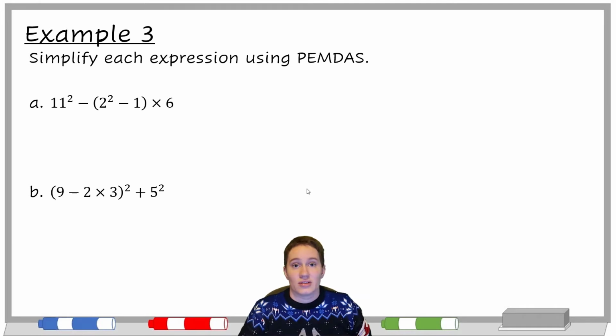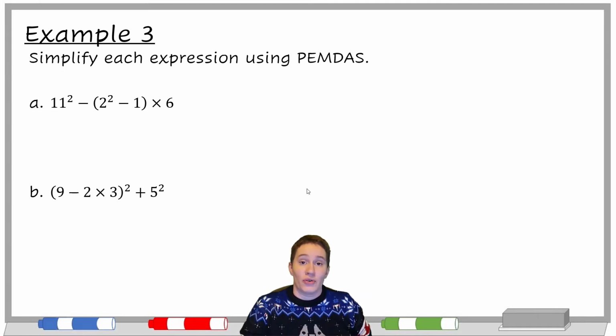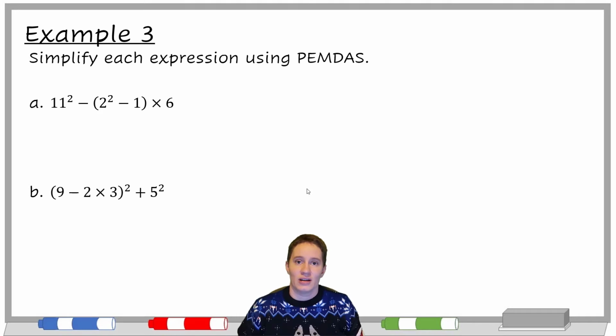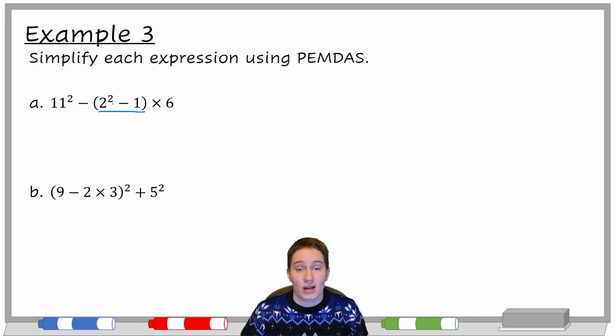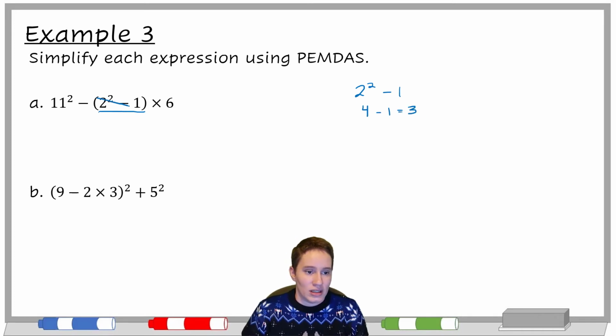So, example 3. These are a little bit more complicated again. Both of these have parentheses, so that almost turns it into two problems, because inside my parentheses I also have two different operations. If I'm going to figure out 2 squared minus 1, I need to think, what do I do first, this exponent or subtraction? Well, I'm going to do the exponent first. So 2 squared is 2 times 2, which is 4. Then I subtract 1 and get 3. So that's what's going to go here, a 3.